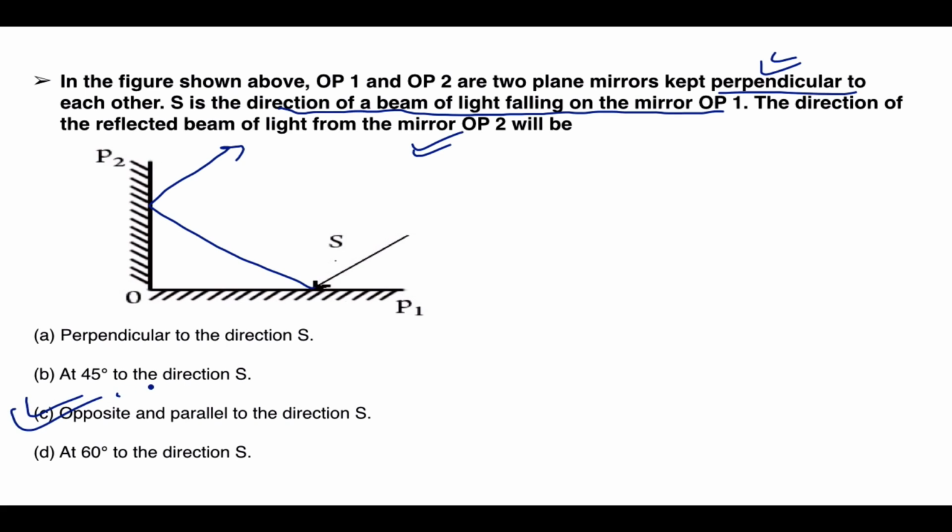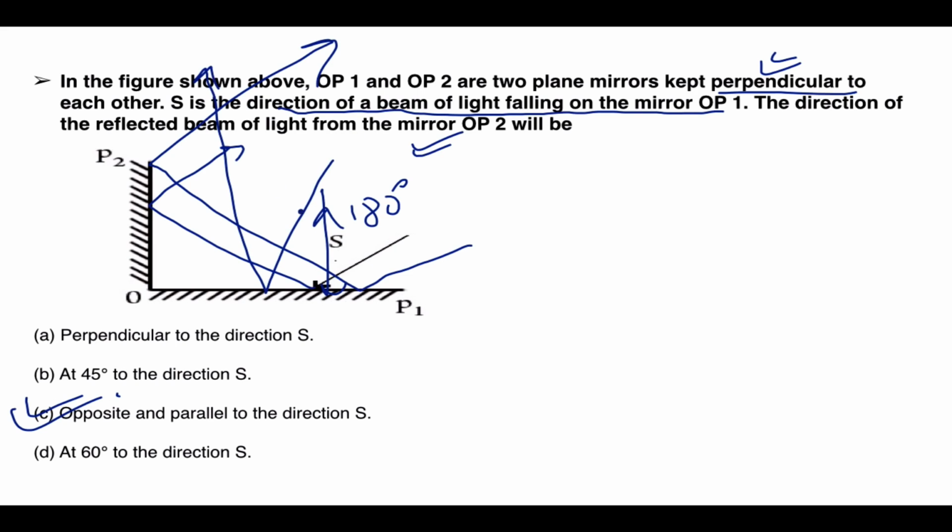So I don't know what is the logic asking in such questions, but let's assume, if the light was like this, it would have reflected just like this. So it is in the same opposite direction, with a 0 degree angle or 180 degree angle, you can say. If it was like this, then it would have struck like this, and again the light would have gone like this. If it was like this, it might have missed it. It's as simple as that. So just extrapolate the light, because light travels in a straight direction as far as mirror reflection is concerned.